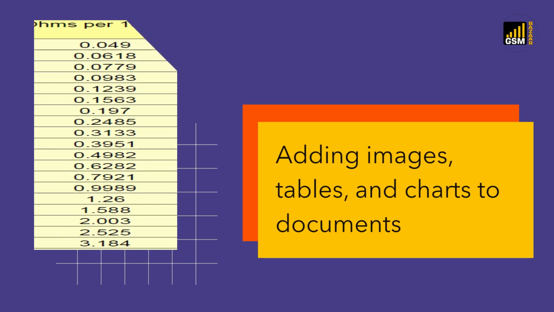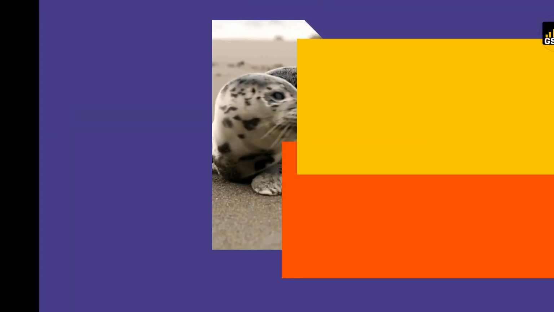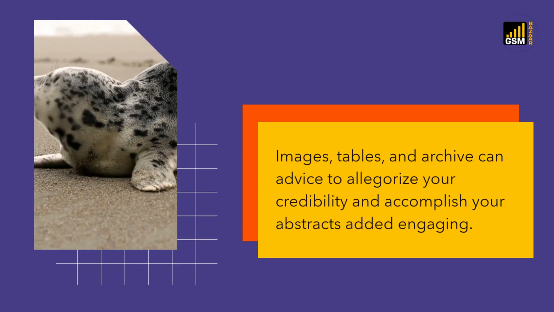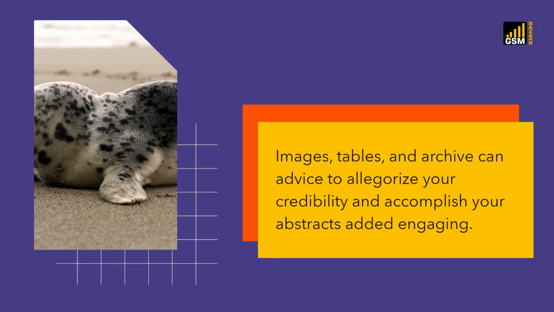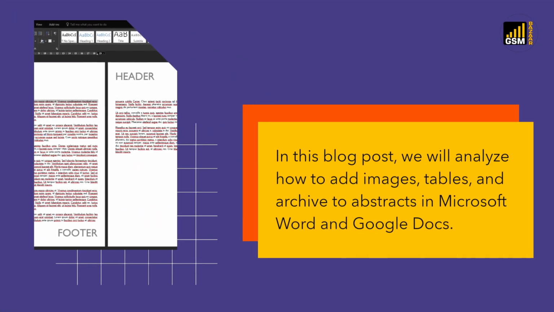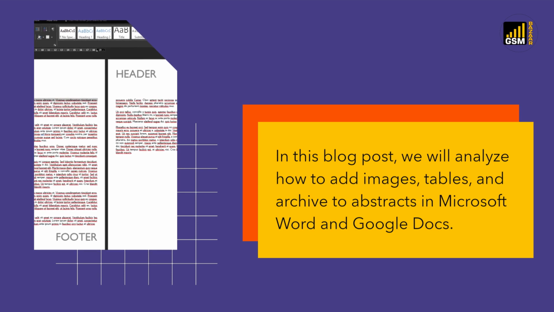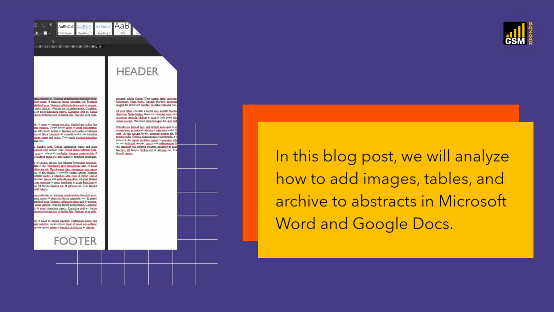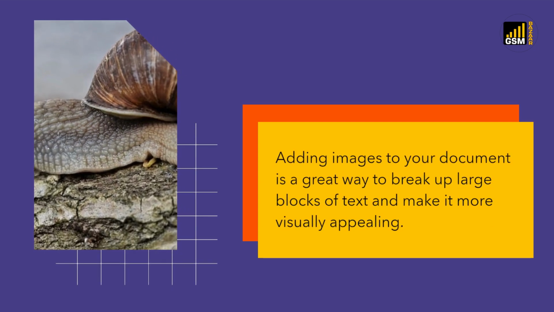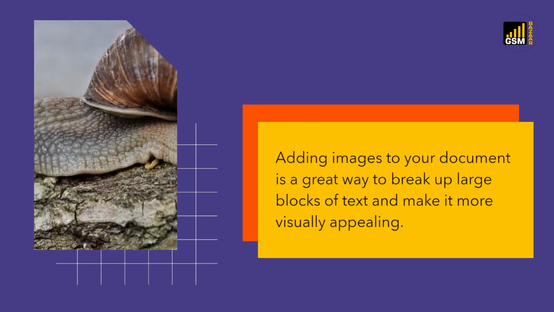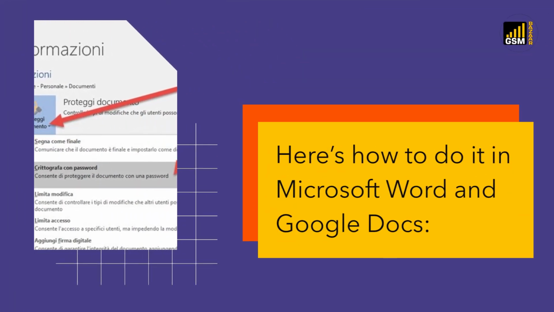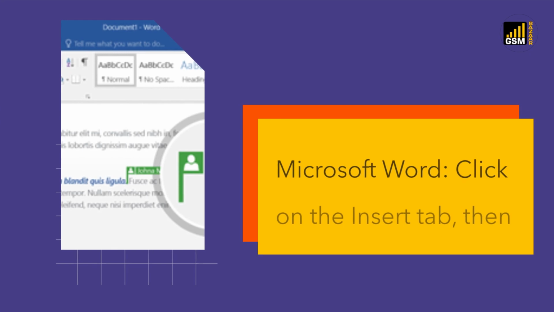Adding images, tables, and charts to documents. Images, tables, and charts can help to illustrate your points and make your documents more engaging. In this blog post, we will analyze how to add images, tables, and charts to documents in Microsoft Word and Google Docs. Adding images to your document is a great way to break up large blocks of text and make it more visually appealing. Here's how to do it in Microsoft Word and Google Docs.